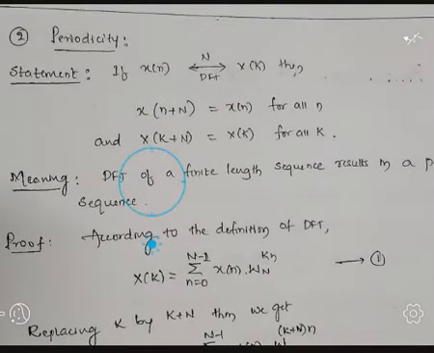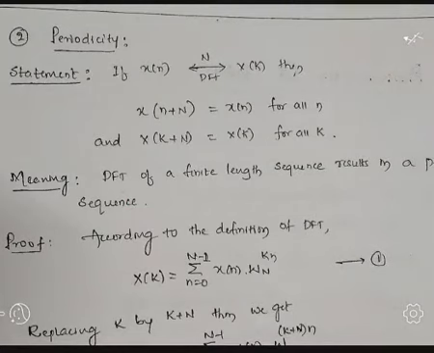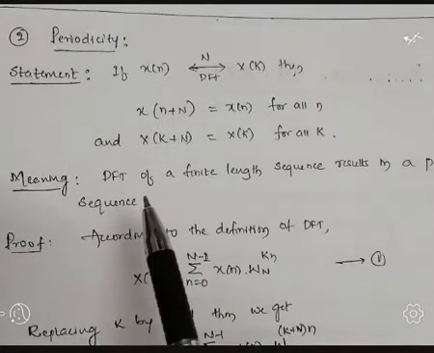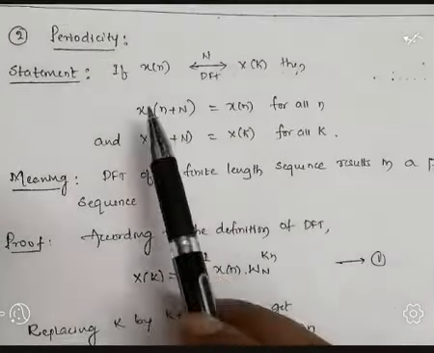Periodicity means a signal is said to be periodic if it has to repeat itself after a certain amount of time. So here, we indicate the mathematical expression as the statement of the periodicity property.